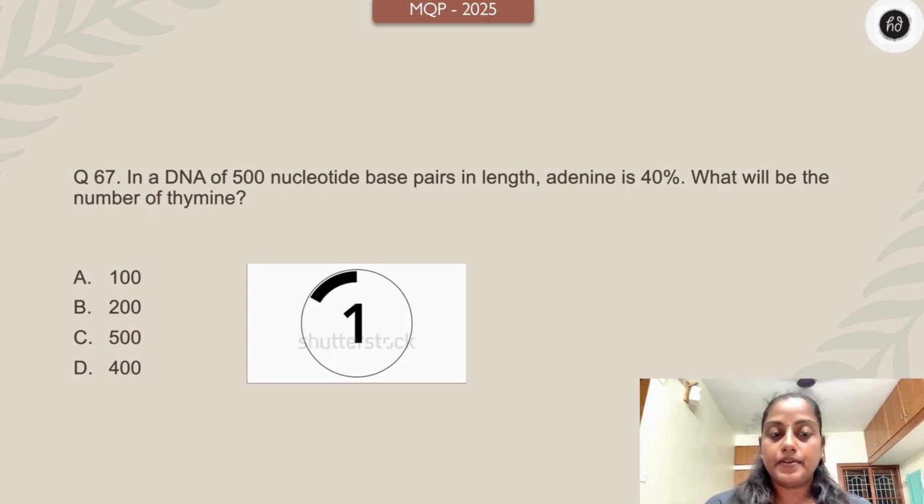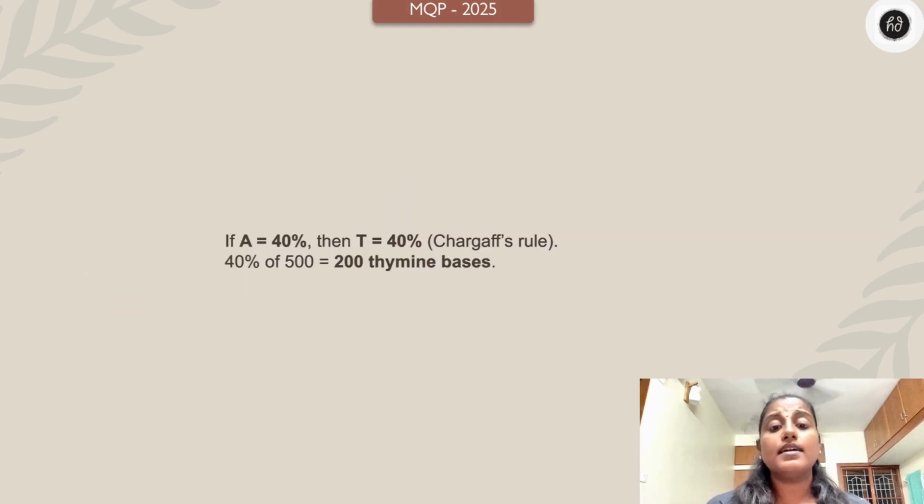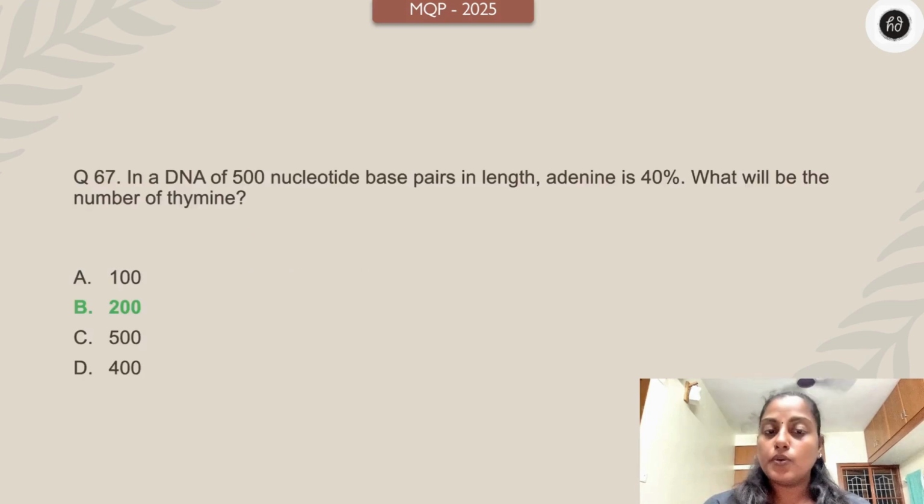This is very simple, right? Yes, the answer is 200. If A is going to be 40%, then T is also equal to 40% according to Chargaff's rule. So 40% of 500 is 200 thymine.